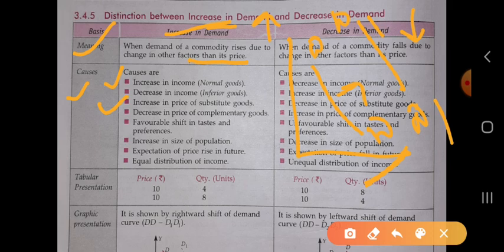The next one is equal distribution of income. When the income is equally distributed among the different sectors of the economy, the demand of every sector increases, then the demand of any commodity increases, and the curve will shift to the rightward. These all are the causes for the increase in demand.